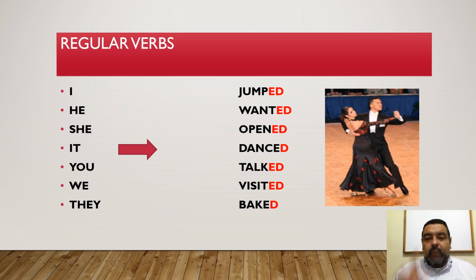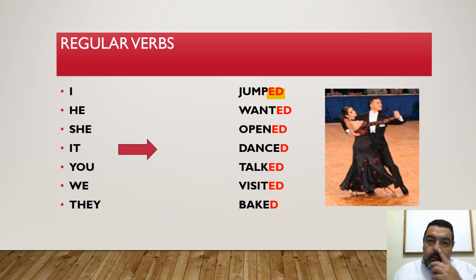So, as you see, what I did in this graphic is that I added ED for the verb jump. In the past tense, when we say jumped, there's a proper pronunciation for some of them.